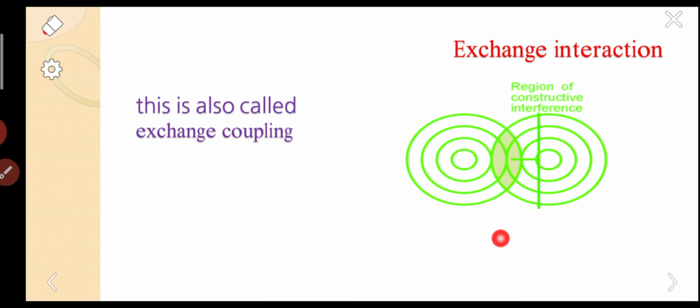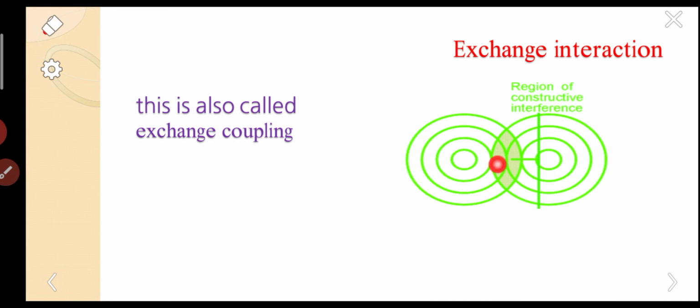Generally we know that there are atoms, and in the atoms there are electrons. The electrons in neighboring atoms will interact in such a way. Look at this diagram: this is one atom and this is another atom.